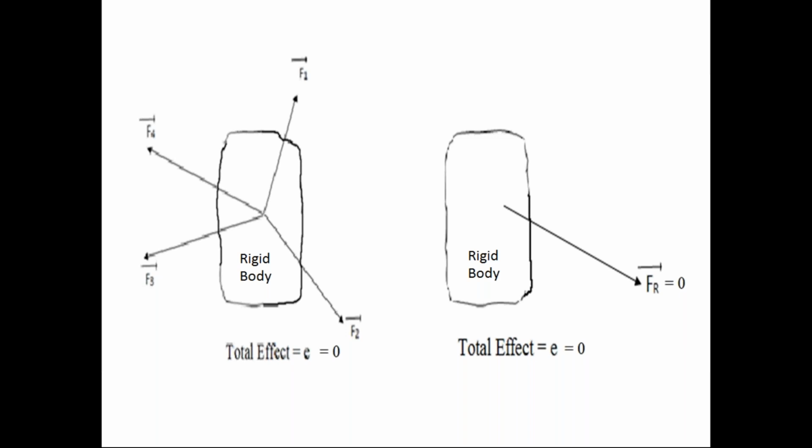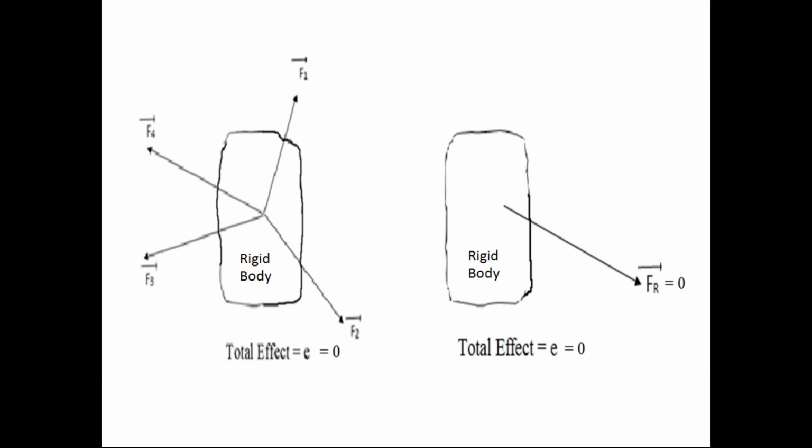If the resultant force has 0 magnitude, the effect of the resultant force on the rigid body is 0. Since the effect of resultant force on the rigid body is 0, the effect of the force system on the rigid body is also equal to 0.